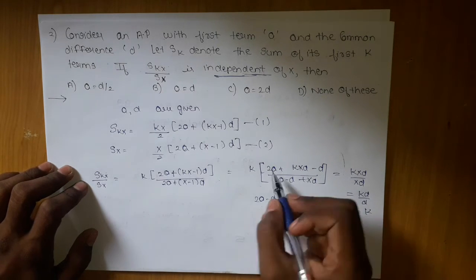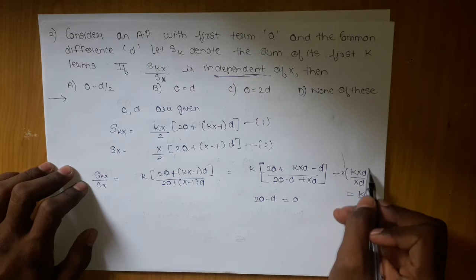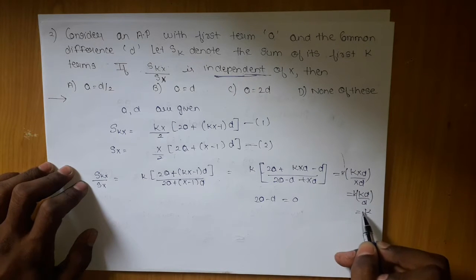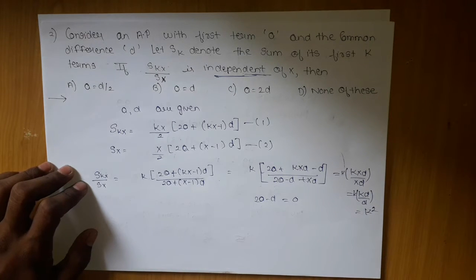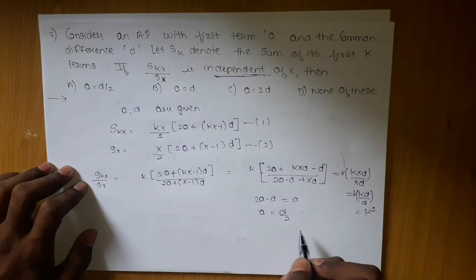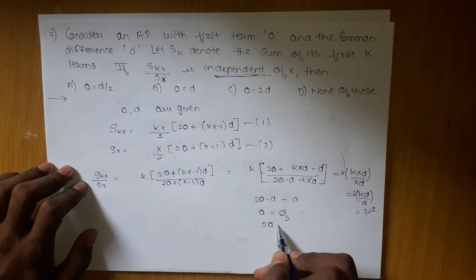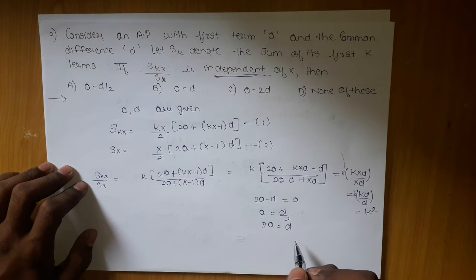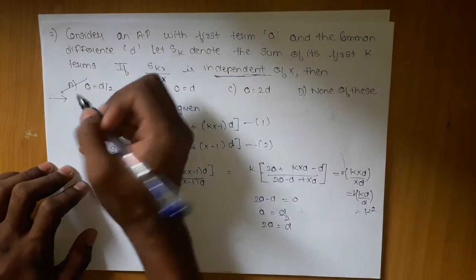Okay, so k will be 1, k will be outside. The moral of the story is that this should become 0, 2a minus d. The moment I make it 0, I will get a relation: a is equal to d by 2, or 2a is equal to d. So a is the answer.